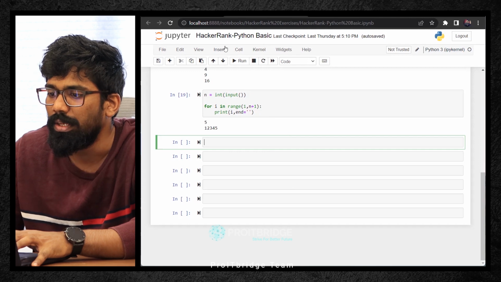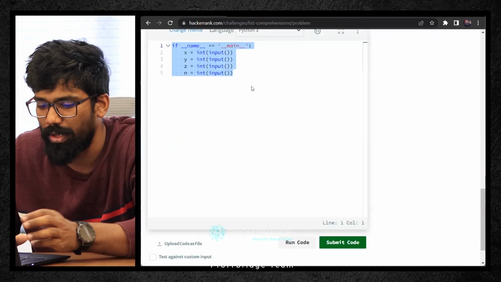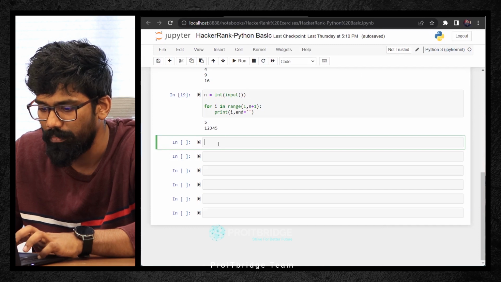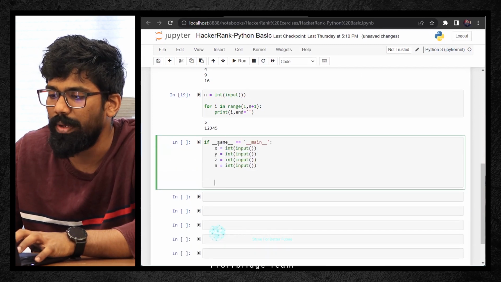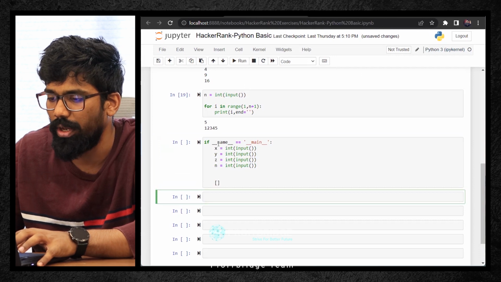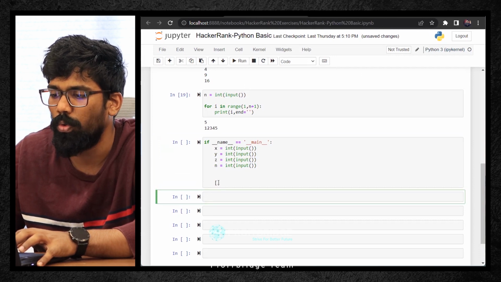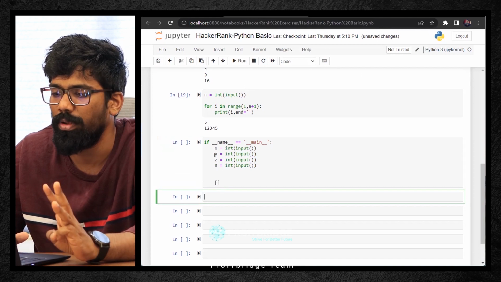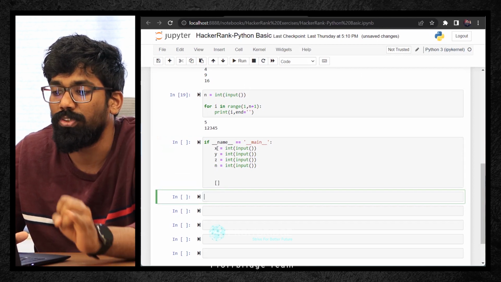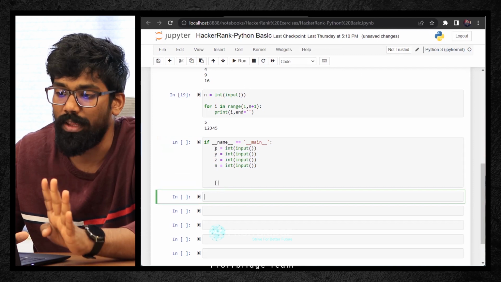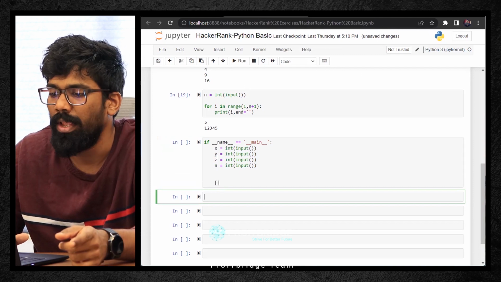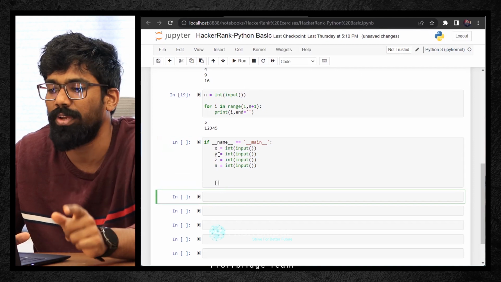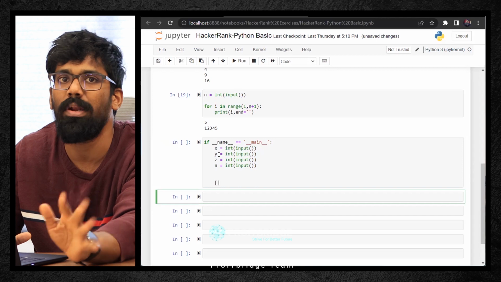Okay. Now let me try to solve this. Here, some inputs are already given. Let me Control C and paste it. So here they have asked me to use list comprehension, right? For example, X is a number. If I'm receiving 3 as input from the user, it should start from 0: 0, 1, 2, 3, including 3 it has to take. If the number is 2, then 0, 1, 2, including 2 it has to take. So any number, it starts from 0.